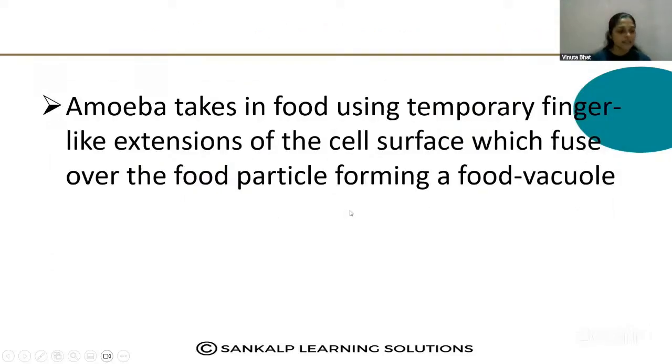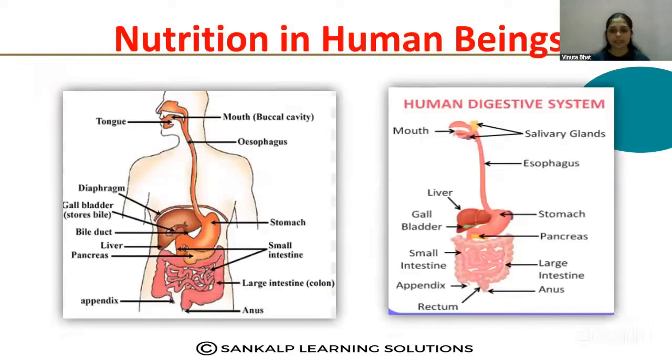Then the very important topic, that is the nutrition in human beings. So how does nutrition in human beings take place? Human beings have an alimentary canal, which starts from the mouth and ends at the anus. That is called the alimentary canal.